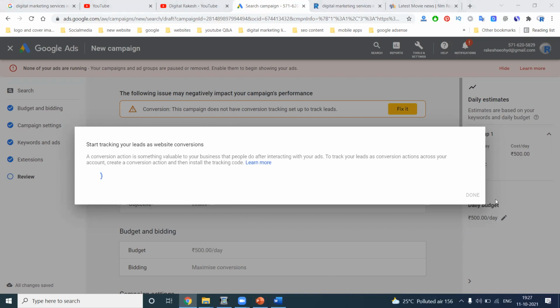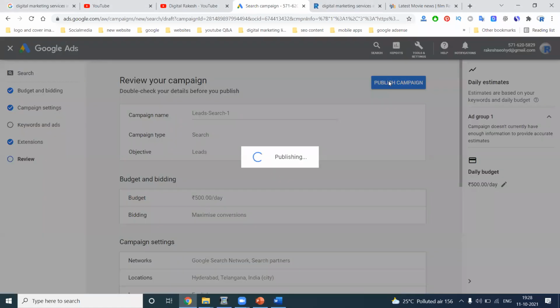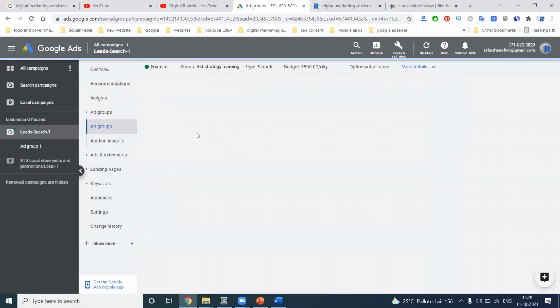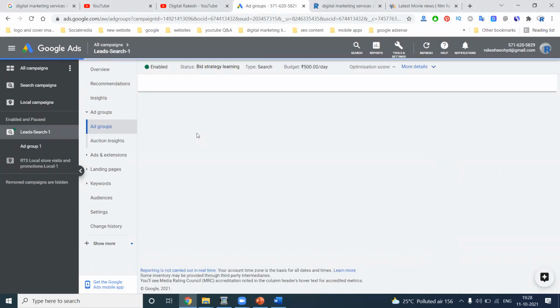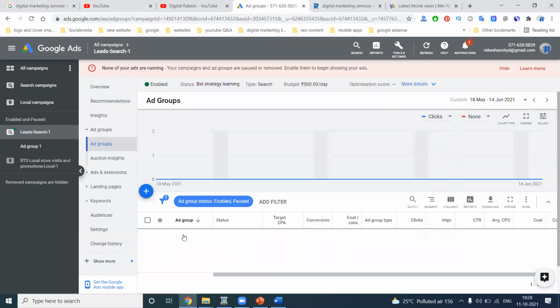Just one second, I'll fix it. Okay, done. Click to publish the campaign. After publishing the campaign, two things are very important. Once the campaign is created, you have the ad group.